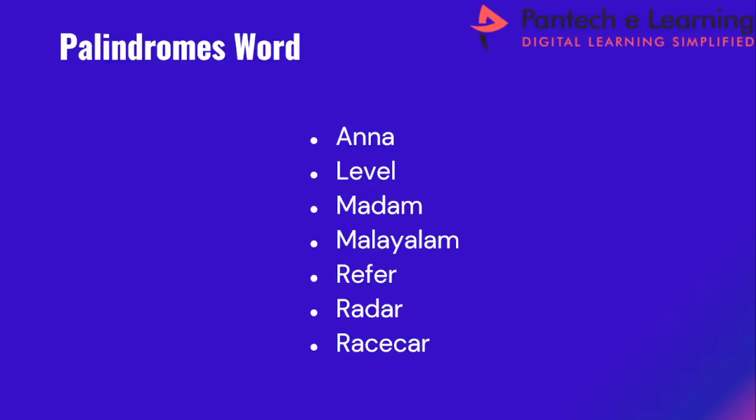So next I am going to discuss with you, for example, level, madam, Malayalam. All these are different palindrome words. Radar, race car. Clear with this? Whenever I reverse the original word, I get back my original word. So what do you mean by a palindrome word? For example, level. If I reverse the characters of my input string, I get back my original string. Madam, Malayalam, radar, race car.